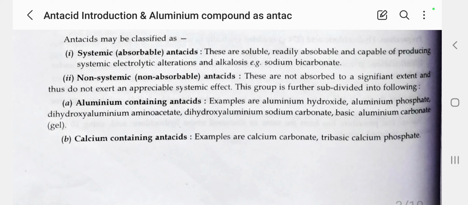Aluminum containing antacid. Examples of aluminum containing antacid: aluminum hydroxide, aluminum phosphate.